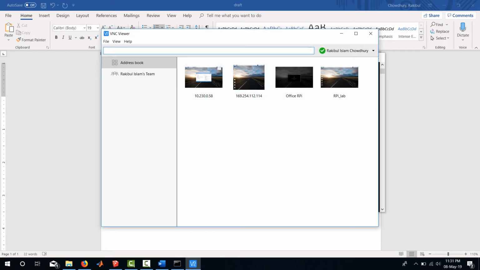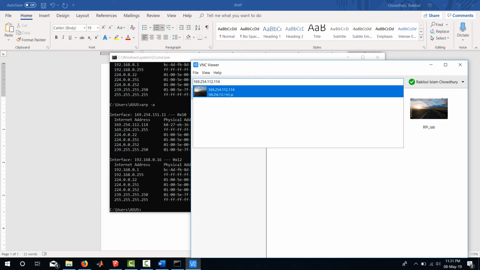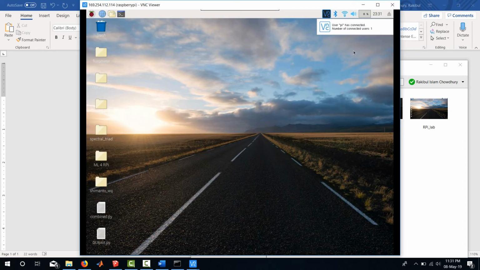Now let's go to VNC viewer, and here write down the IP address, which is 169.254.112.114, and if you press enter, it will automatically connect with your Raspberry Pi. But if you are using it for the first time, it will ask you for a username and password.